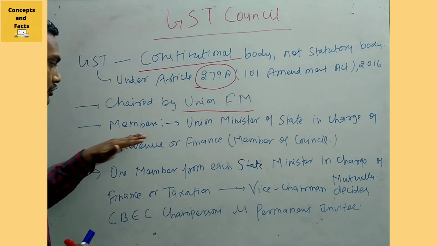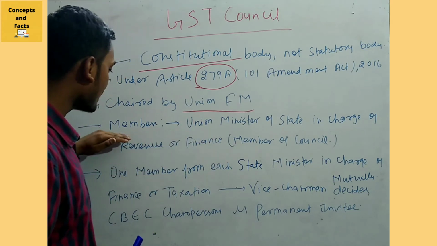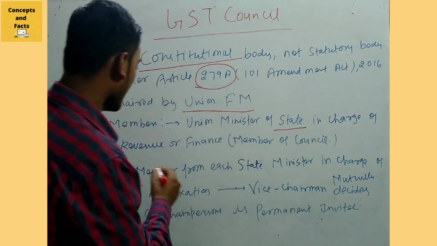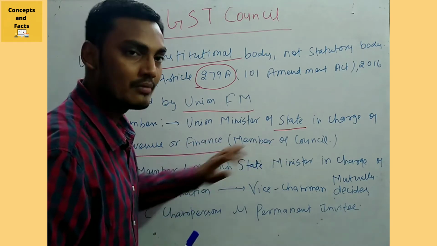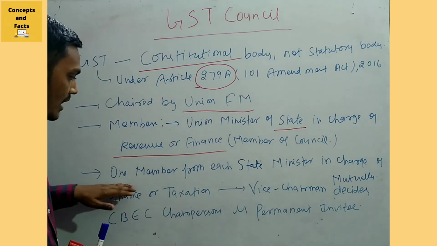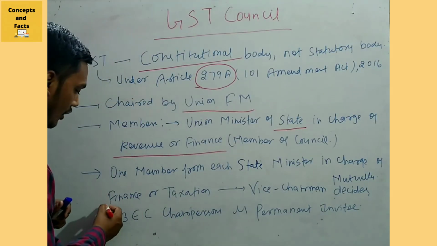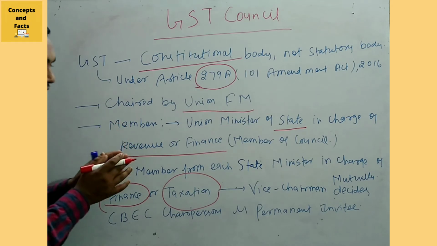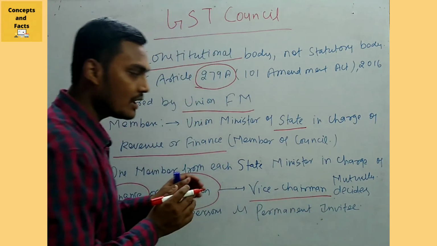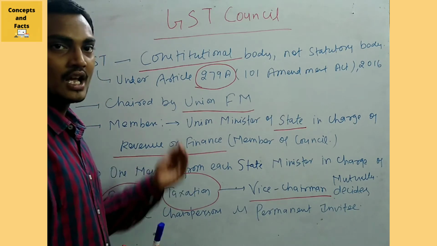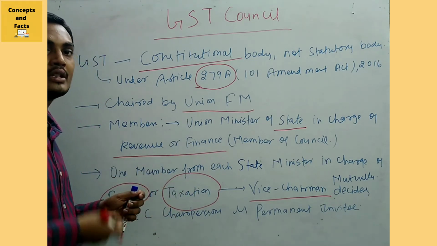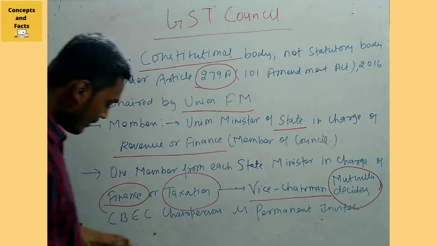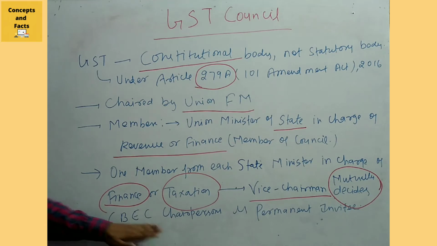And what are the members? Look at the members. There is a Union Minister of State in charge of Revenue or Finance, who is a member of the council. Another member is one member from each state in charge of finance and taxation. That member will be the vice chairman, who is mutually decided, which means there is no consensus and no voting, but it is mutually decided who will be the vice chairperson.